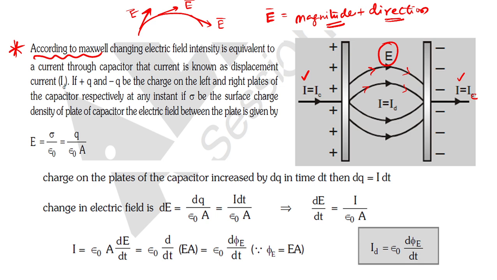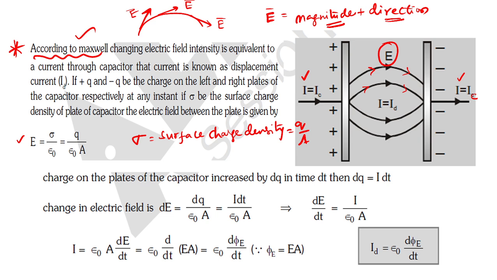According to Maxwell, the electric field for a plate is equal to the charge density divided by epsilon naught. Yes or no? What is sigma here? Sigma is the surface charge density. We have studied this for 2 months. Yes or no? Q by A. So here it is surface charge density by epsilon naught. So E equals Q by epsilon naught into A, I can write.